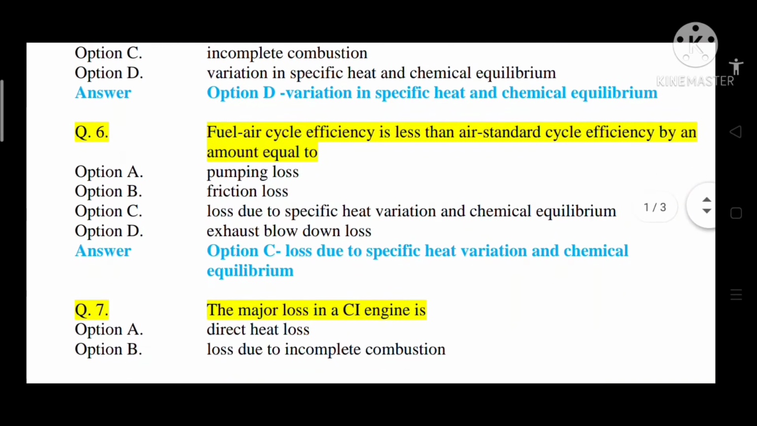Question number 6, fuel air cycle efficiency is less than air standard cycle efficiency by an amount equal to option A, pumping loss, option B, frictional loss, option C, loss due to specific heat variation and chemical equilibrium, option D, exhaust blowdown loss. So correct answer is option C, that is loss due to specific heat variation and chemical equilibrium.